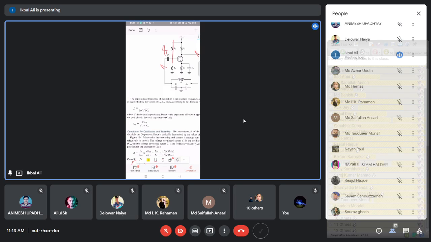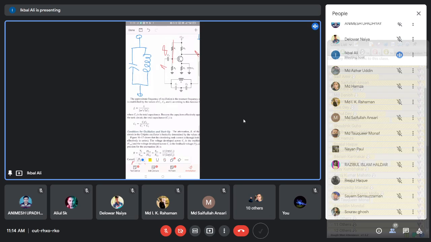Suppose you have an inductor here like this one, and you have a capacitor connected like this one. Then this is an LC parallel resonator, and it has a resonant frequency.